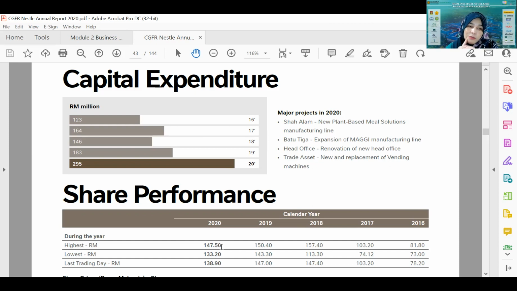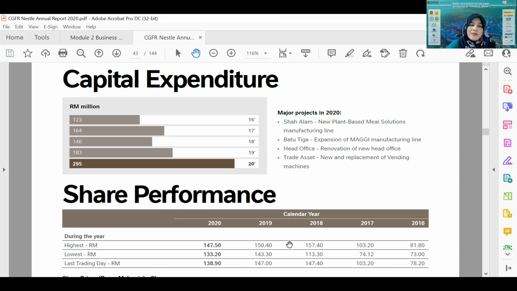So if we want to buy, let's say 100 units of share, of course we have to multiply by 100. So it's very expensive because of the quality of the company. So what does it mean by the lowest? The lowest price for Nestle in the year is 133. Compared to 5 years ago, the lowest is 73. So just imagine whoever bought the share in the year 2016. Now the price is already 147.